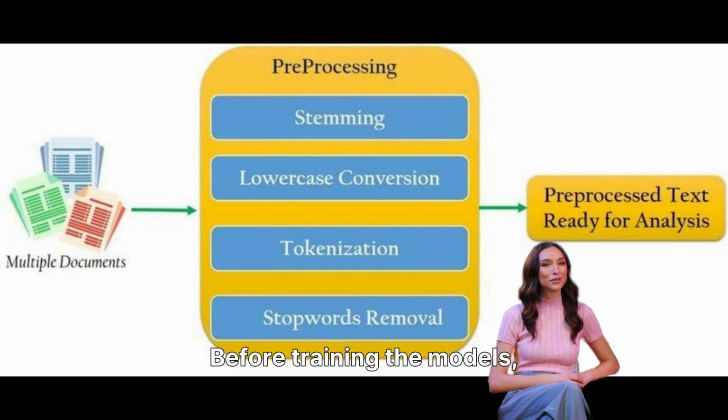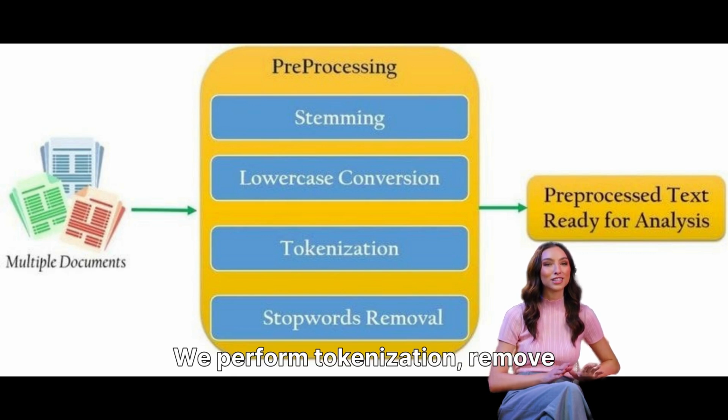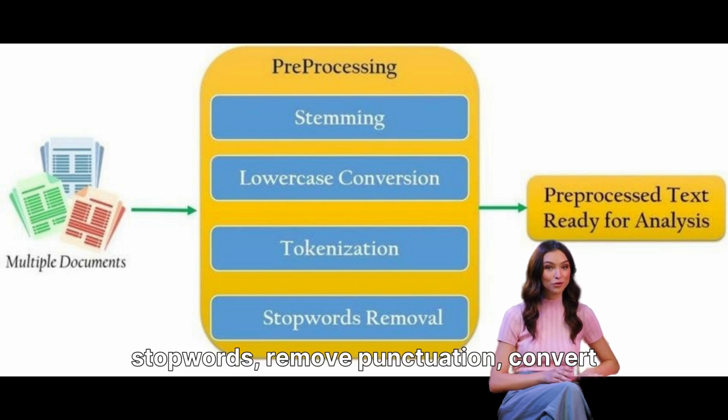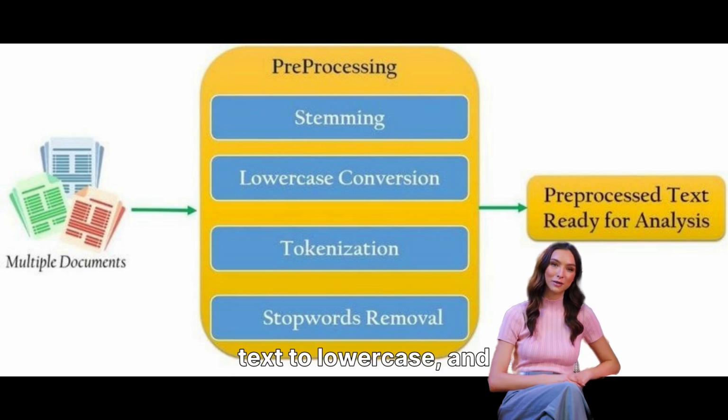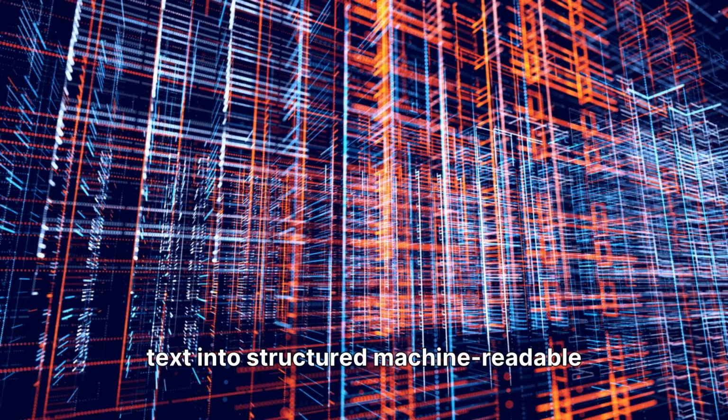Before training the models, text pre-processing is essential. We perform tokenization, remove stop words, remove punctuation, convert text to lowercase, and clean unwanted symbols. This step transforms messy text into structured machine-readable data.